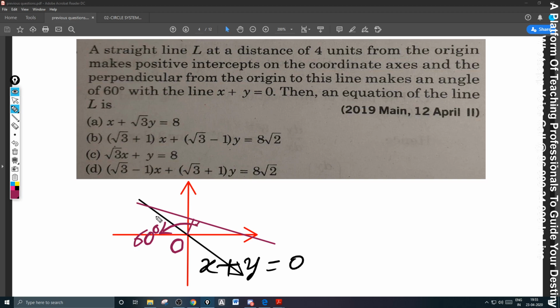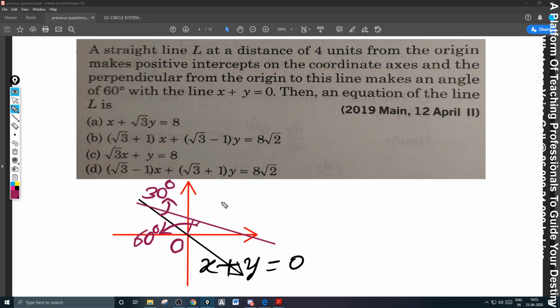Obviously this is 90, this is 60, and the remaining angle will be 30 degrees. So the angle between the line to be found and the given line is 30 degrees.